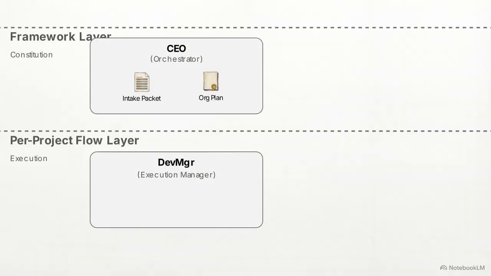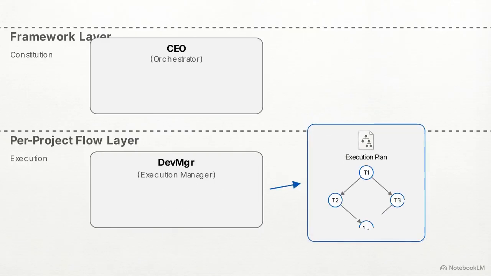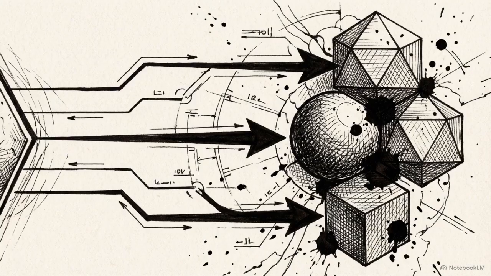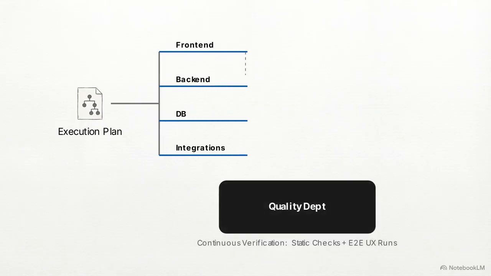The CEO hands the finalized org plan and intake packet to the Dev Manager node. The Dev Manager translates the constitutional rules of the org plan into a concrete execution plan. This plan is formatted as a directed acyclic task graph. A directed acyclic graph is a mapping of tasks that flows explicitly in one direction without looping back on itself, establishing clear milestones. The Dev Manager splits the execution into multiple parallel workstreams to build the software components simultaneously.